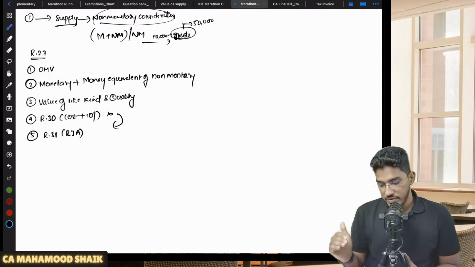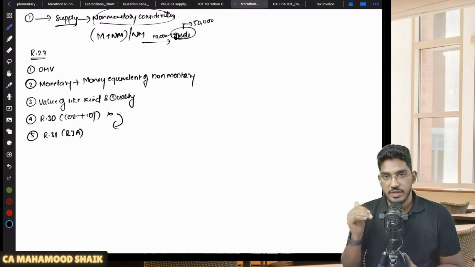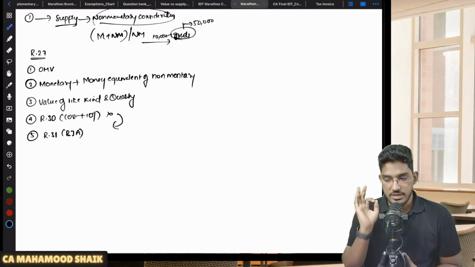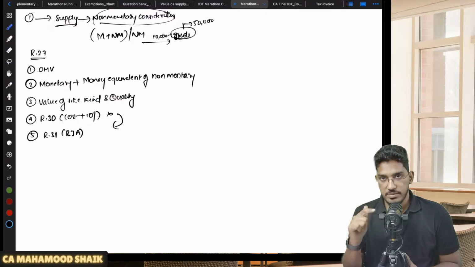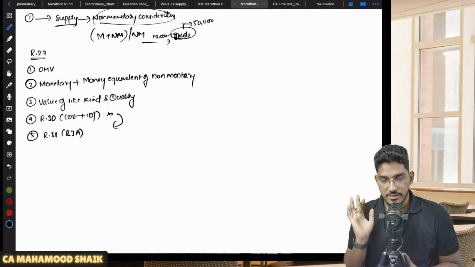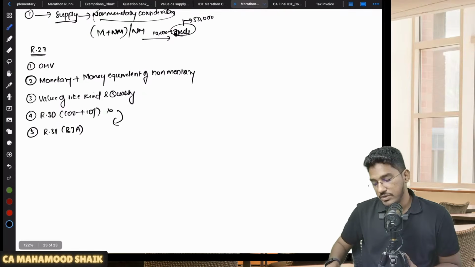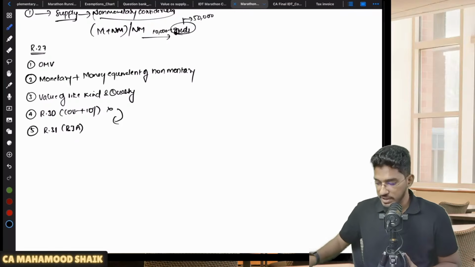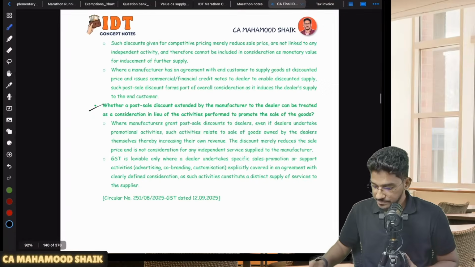Understood? So rule 27 says, if you are making any supply where non-monetary consideration is involved, that means either monetary plus non-monetary consideration is there or completely non-monetary consideration is there, then you have to determine the value as per rule number 27 in the same order. First one, it should be open market value. So let me come here.